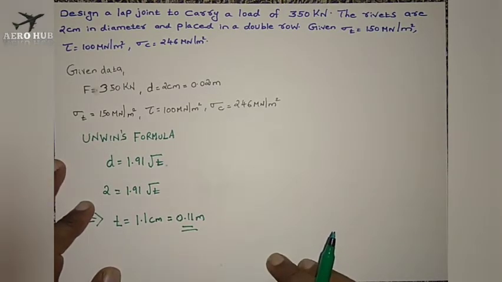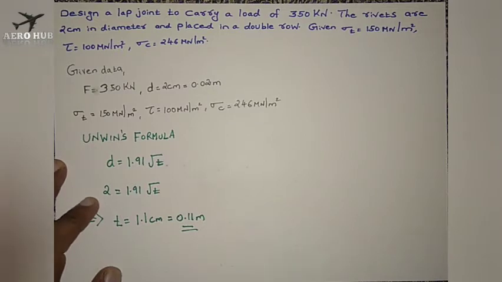Now we have to find out the number of rivets required in the design. To find that, we need to find the shear resistance and bearing resistance of the rivet. We will compare these two values and take the least value as the resistance of the rivet to shear and bearing.